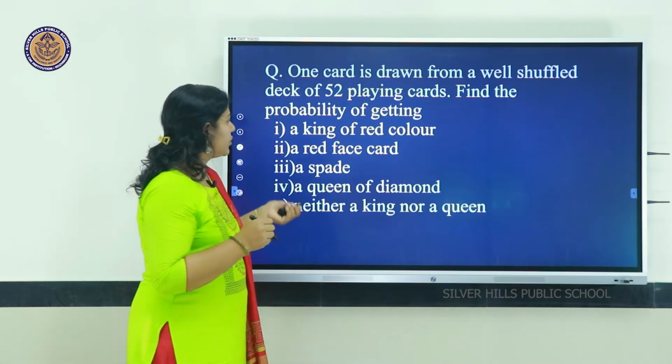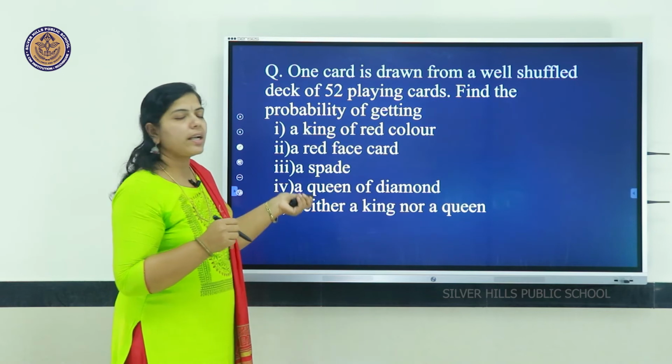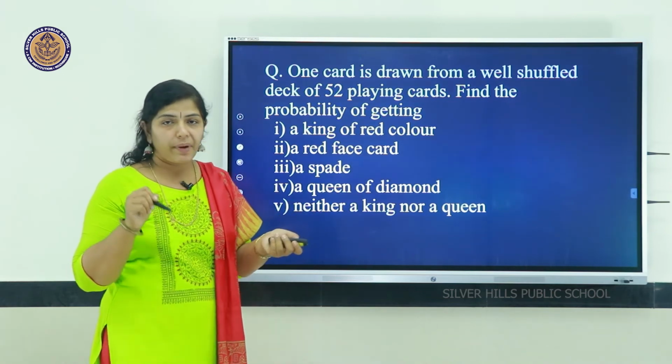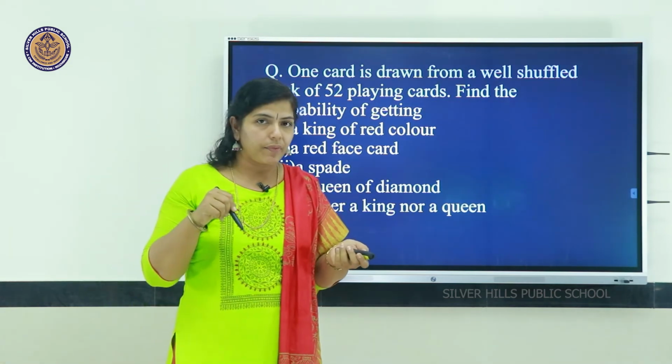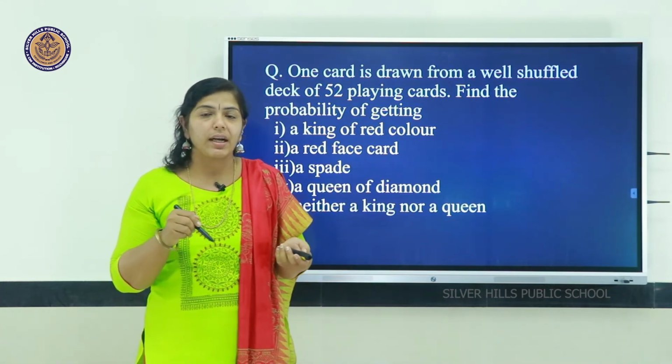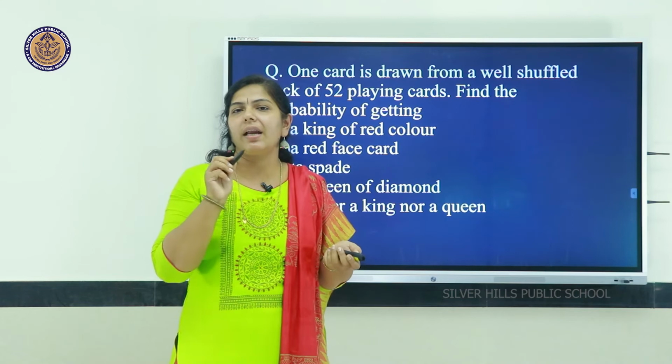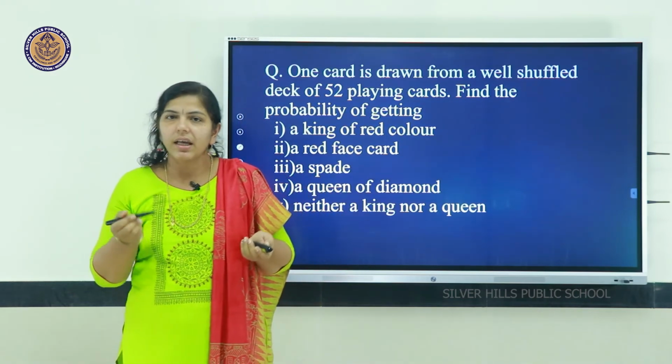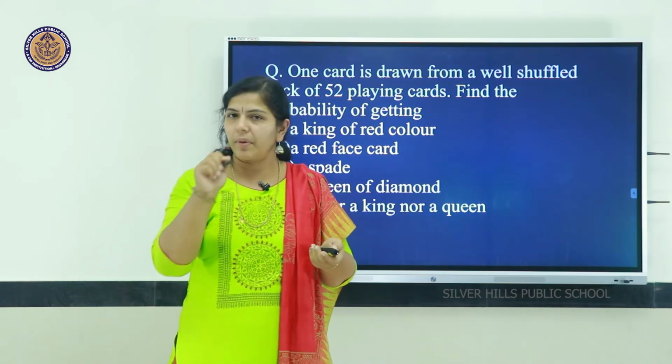Now, the third condition, probability of getting a spade. Spade means a black card. So, how many black cards are there? Spade, that is 13 spade cards are there. 13 spade, 13 club, like that black.